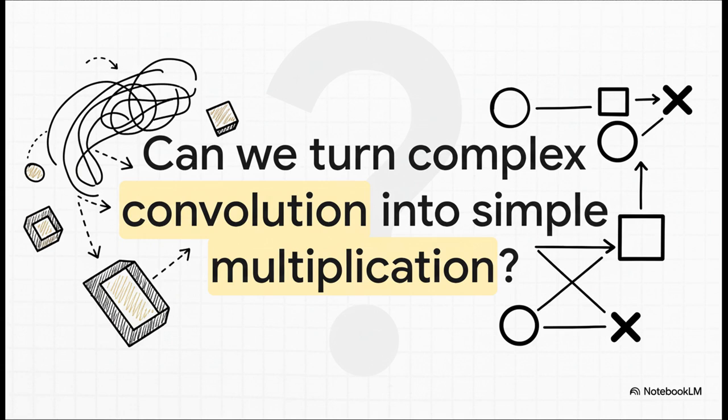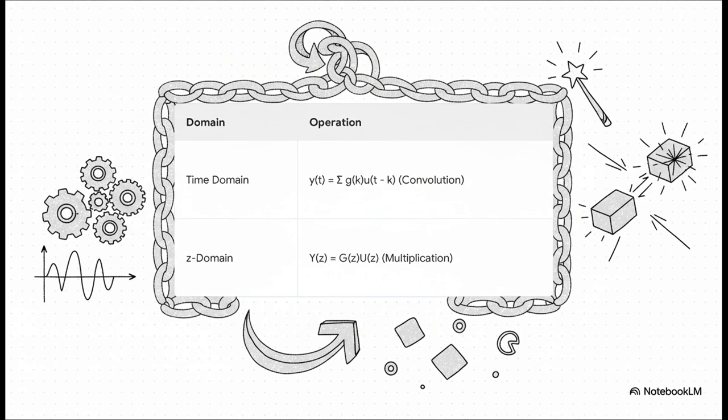Is it possible to somehow turn all this complicated math into something as simple as multiplication? And the answer is a resounding yes. The solution is something called the transfer function. By jumping from the familiar time domain into a new mathematical playground called the z-domain, we can perform a kind of magic trick. That nasty, complicated operation of convolution, it just becomes simple multiplication. This is an absolute game changer for analyzing systems.